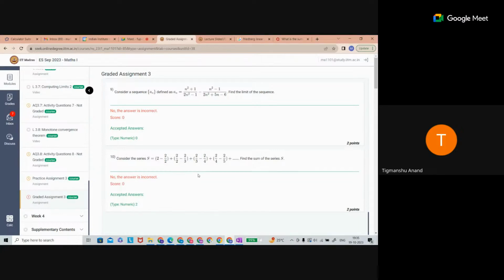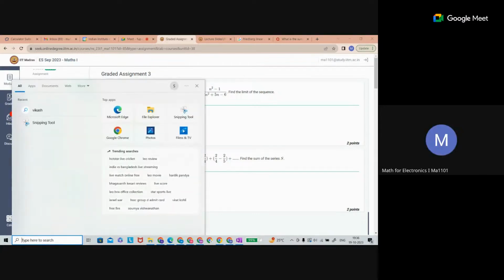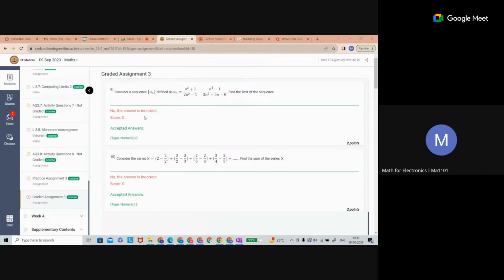But if we take the nth term of this series, like 2 by n minus 2 by n plus 1, and then take its sum, I got confused. If we do it this way, how can we proceed to get the answer? I'm getting a different limit. How can we proceed?